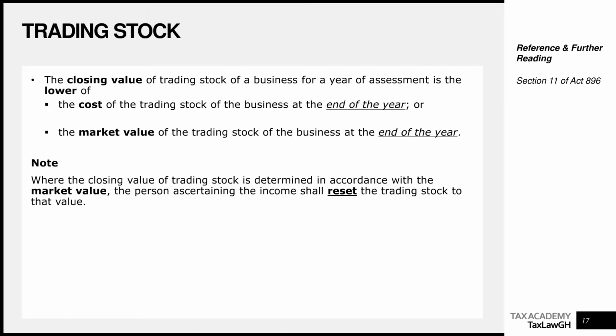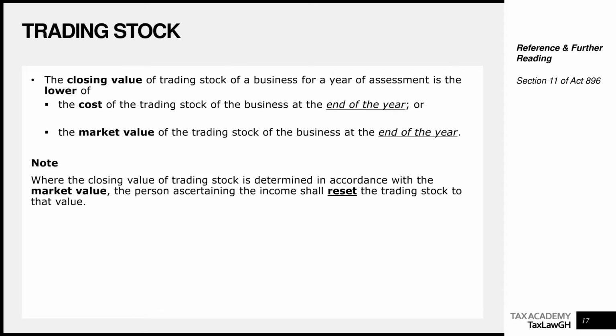Very important to remember. We are saying here that note that where the closing value of trading stock is determined in accordance with the market value, then the person is required to reset the trading stock to that value. What we are saying here is that in any case where you use the market value to determine your trading stock value, then you need to reset the cost to that market value. In other words, anytime you are carrying the inventory for more than it is really worth, then you need to write down. So an accountant would have called it an inventory write down. You really do not impair inventory per se, right? So you call it an inventory write down, as an expense you make to write down inventory.